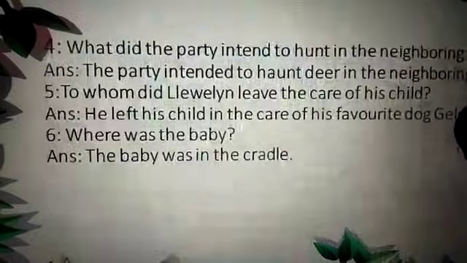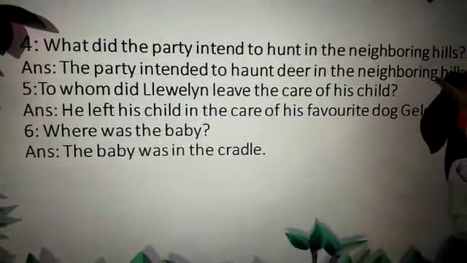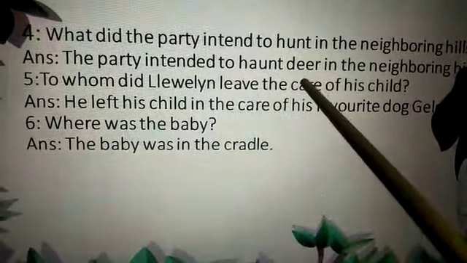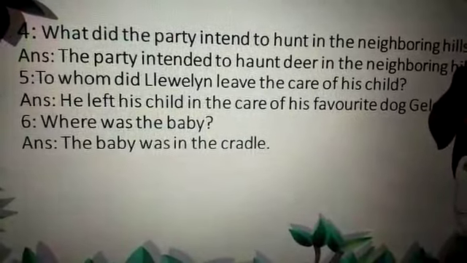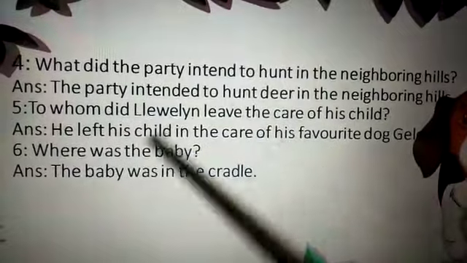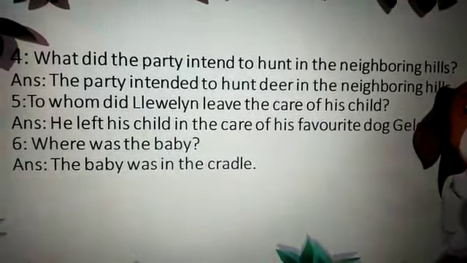Okay, so now the next question, number 4. What did the party intend to hunt in the neighboring hills? I already explained that. The party intended to hunt deer in the neighboring hills.